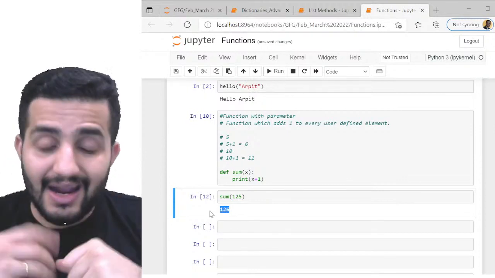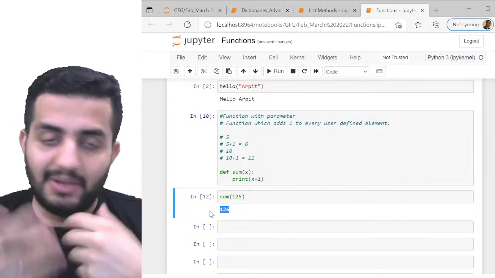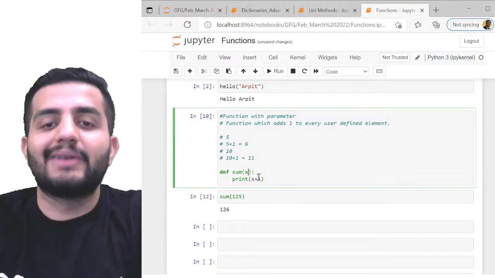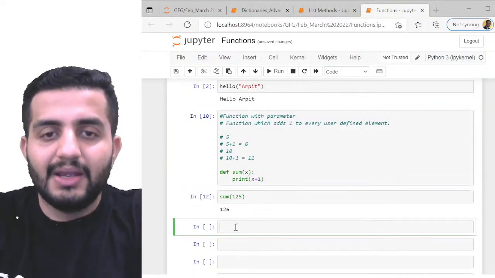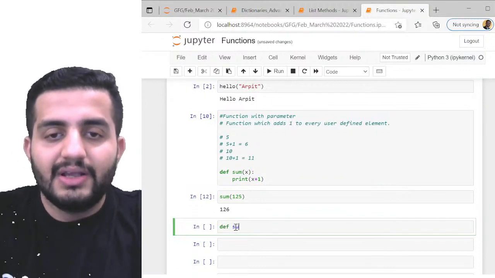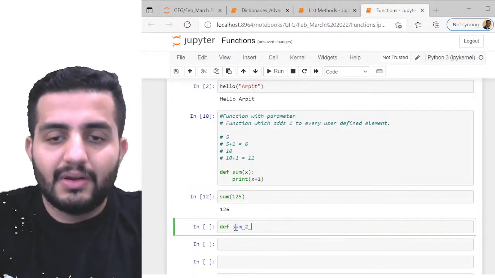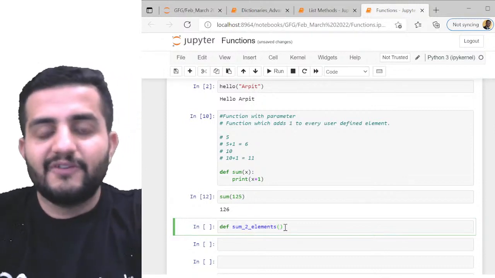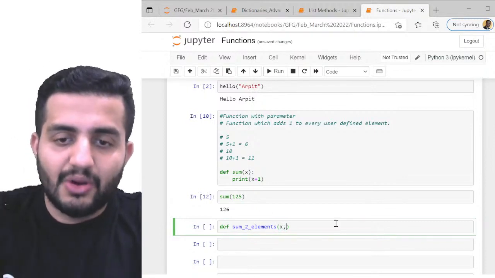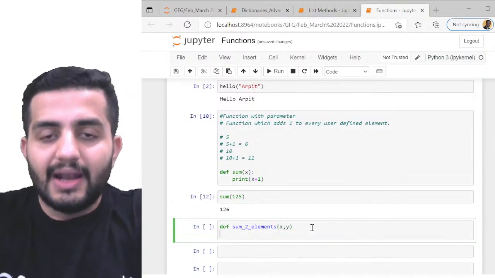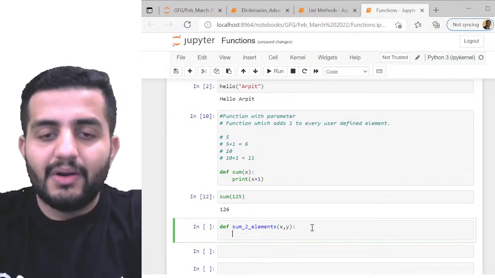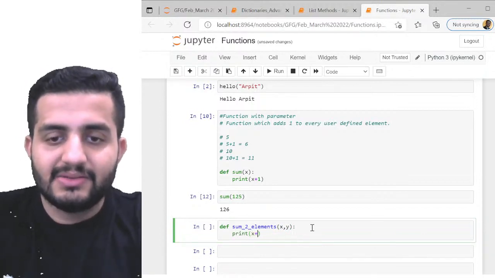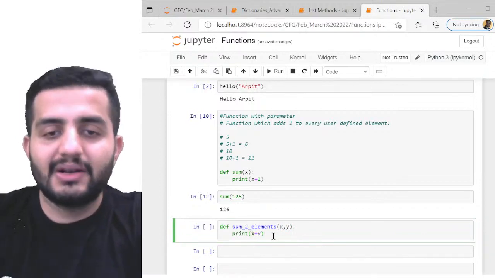And I can make this function any way I want, right? It's not mandatory that I pass only one element. I can pass two elements also. So for example, I can make a function, definition of sum of two elements. So this is the function I'm creating, sum of two elements, right? Here instead of passing one element, I pass both x comma y. And now the output should be print x plus y. This is what I want, right? So this is my function.